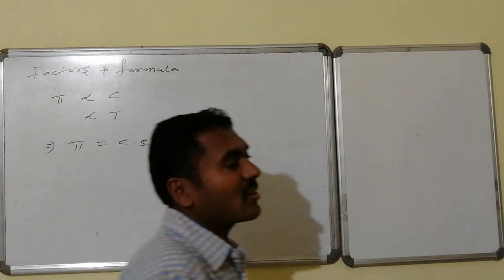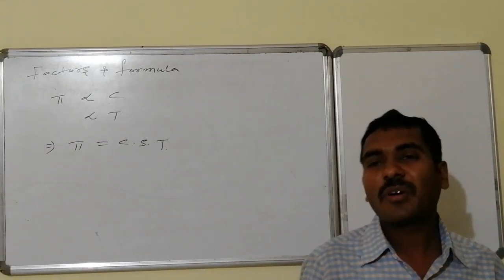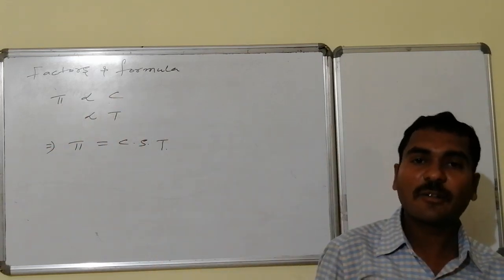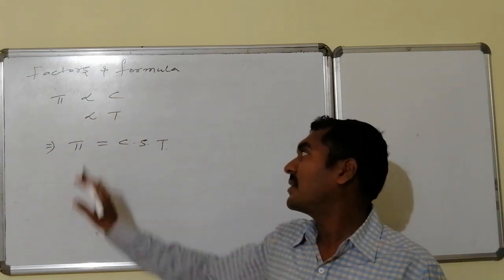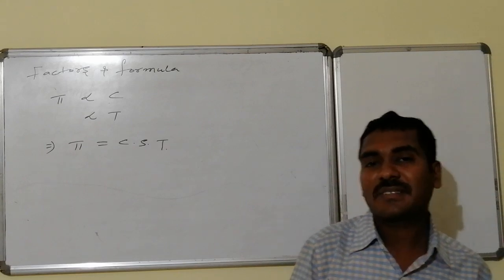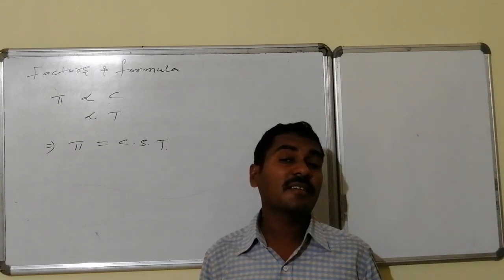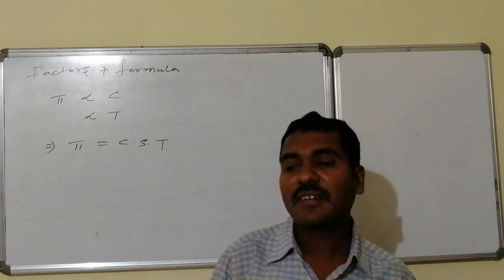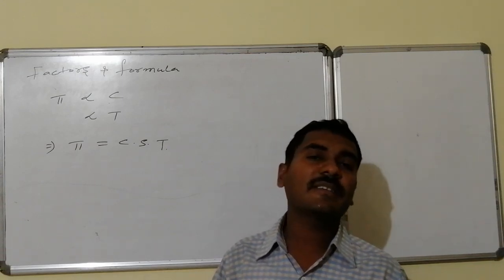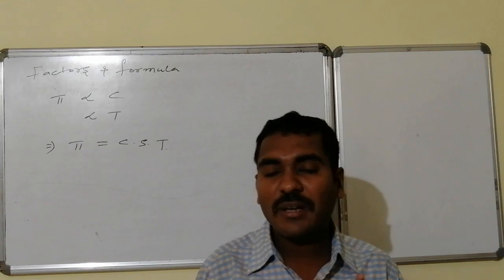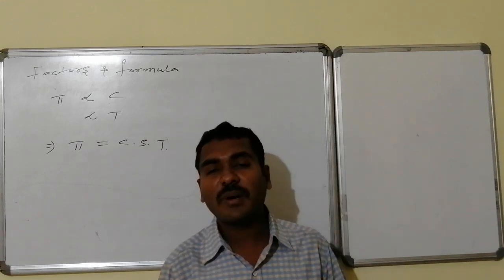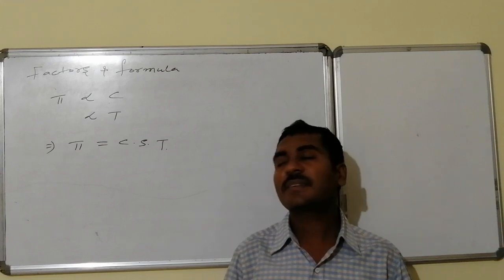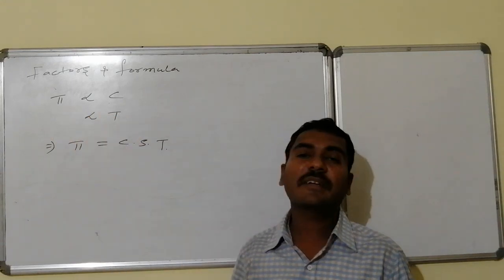One is that the more the concentration difference, the more molecules will move. So pi is proportional to concentration difference, nothing but concentration. Pi is also proportional to temperature. Temperature is one of the deciding factors, because with increasing temperature, the kinetic energy of molecules increases. As the kinetic energy increases, the net number of molecules passing through the semi-permeable membrane also increases. Hence pi depends on temperature.